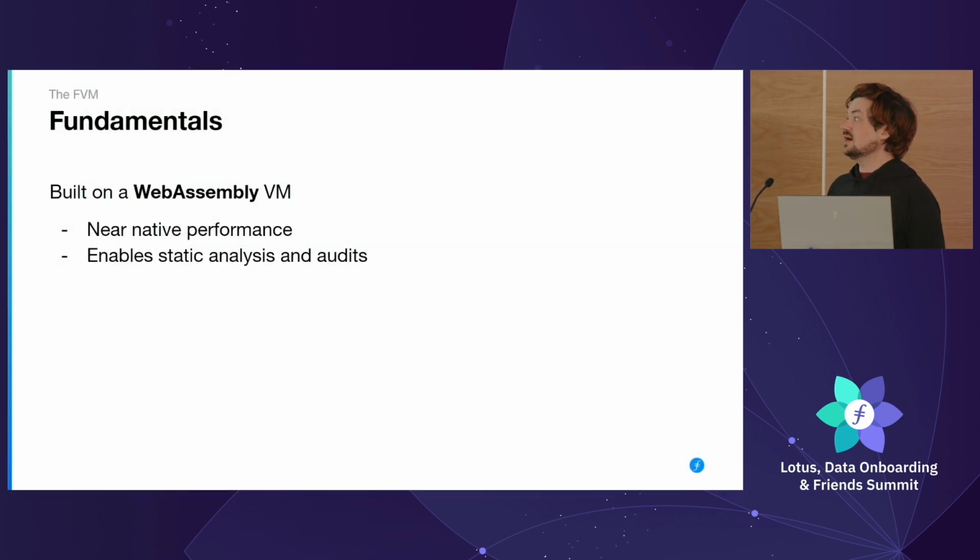Fundamentals. As I was saying, the FVM is built on a WebAssembly VM. This gives us near native performance. WebAssembly has very, very good performance, primarily because it actually compiles down to native bytecode, and they play some weird games with addressing and address spaces to make it so they can actually align most of their pointer checks. So you can effectively compile these untrusted programs into native code and just run them and know that they can't do anything bad.